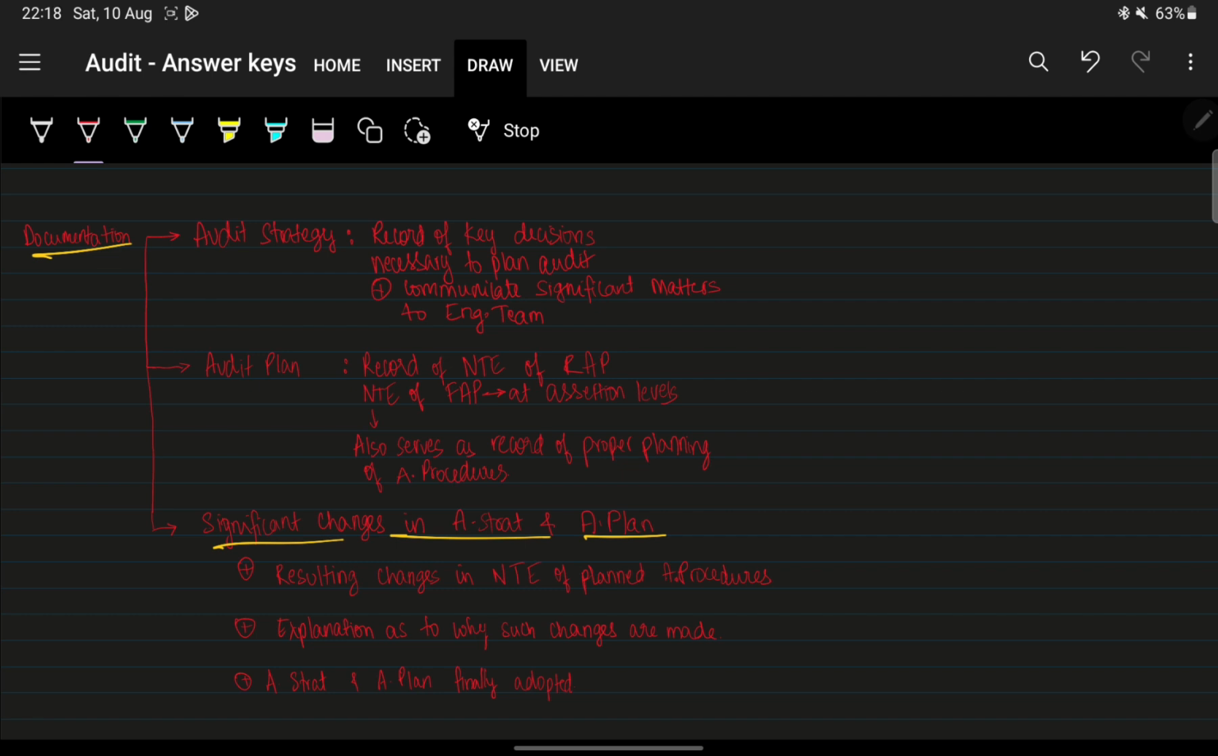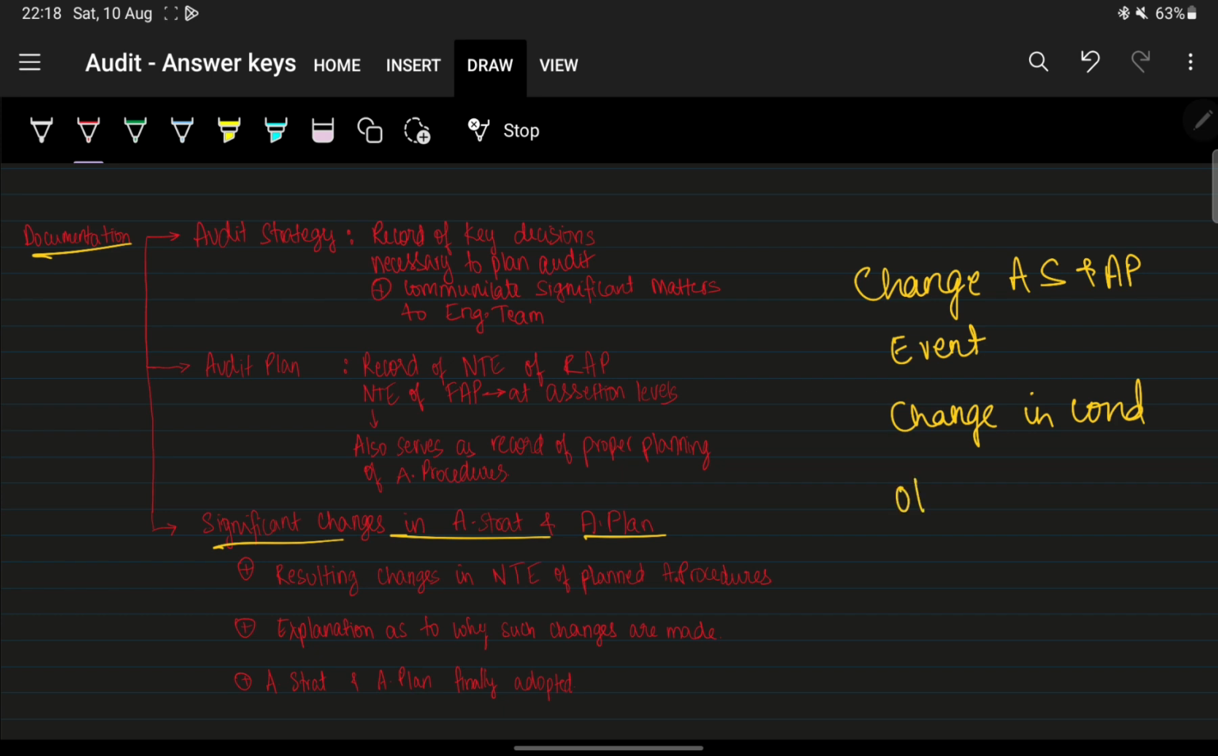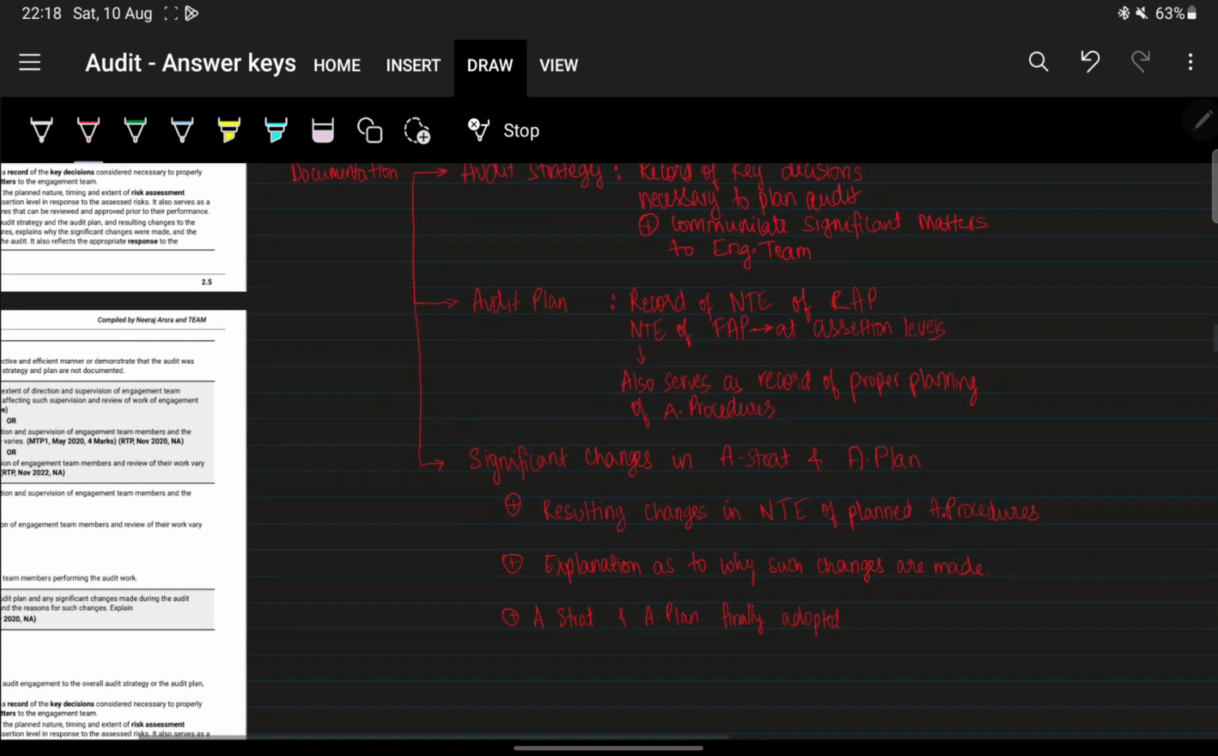Okay, so when can you change the audit strategy and audit plan? In case of unforeseen events and change in conditions, or as required by any other SAs. If there's any requirement by any other SA, you can change that.